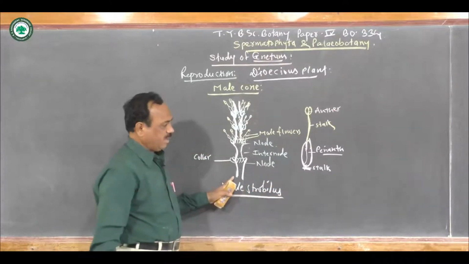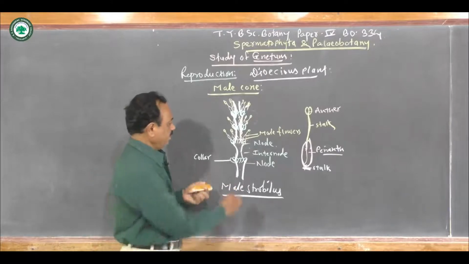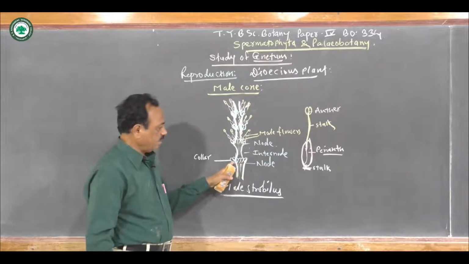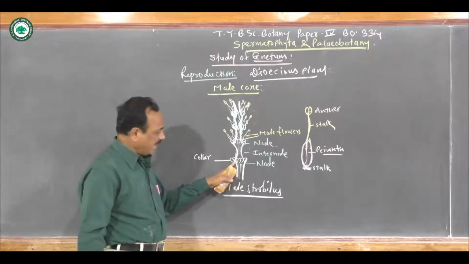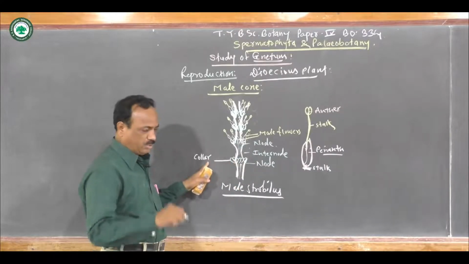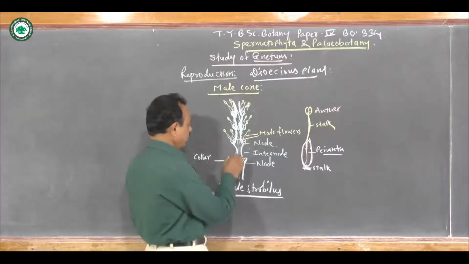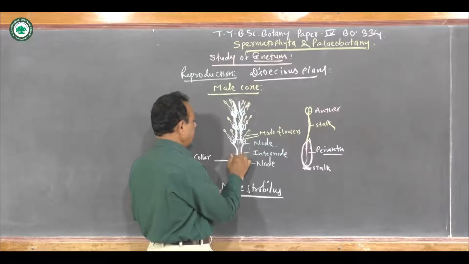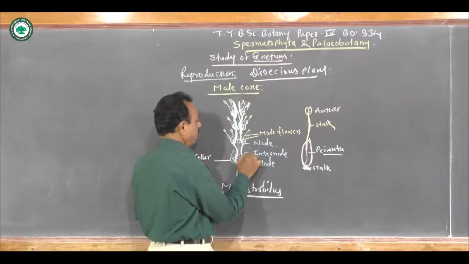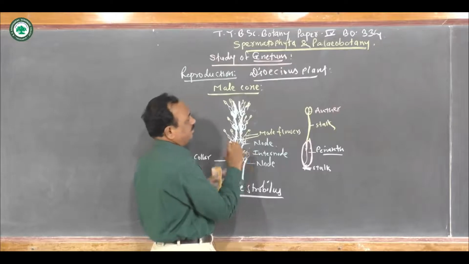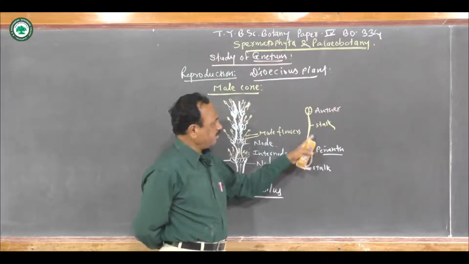So this is the male strobilus, having the presence of nodes and internodes. At the nodal region, whorls of bracts are present. They form a cupule-like structure known as the collar, and this collar produces the male flowers, and these male flowers produce the anthers.